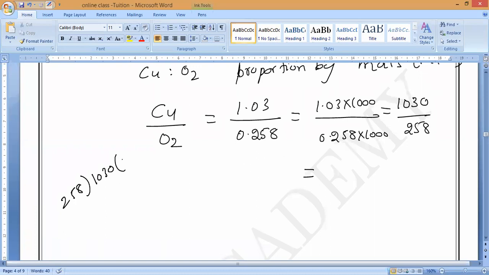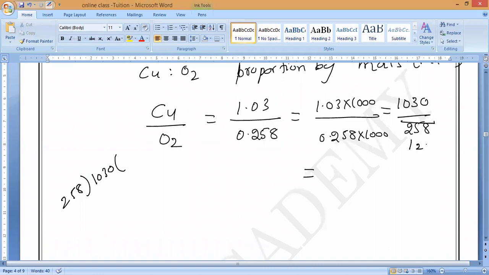258 by 129, 515 by 129. What are you talking about? 1030, that many times will come. No, Pradosh, you don't have a brain at all. Sir, I made it the simplest form. Sir, I divided by 2. Okay, what will it come to?